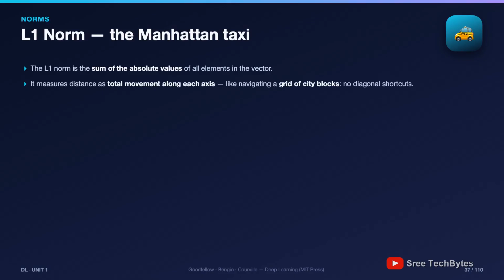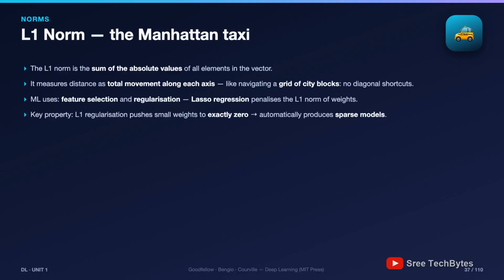Why Manhattan? Picture a taxi in a city grid. To go 3 blocks east and 4 blocks south, the taxi cannot cut diagonally through buildings, it drives all 7 blocks. The L1 norm measures distance the way a taxi experiences it.